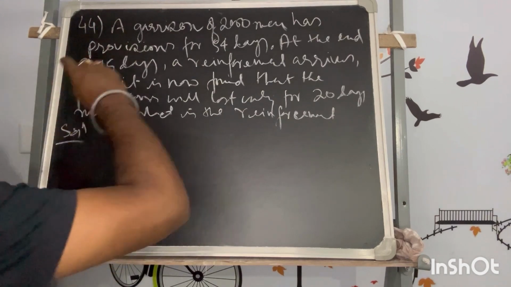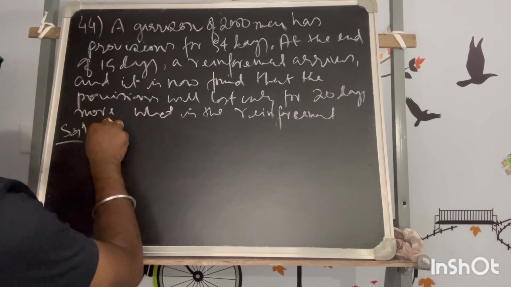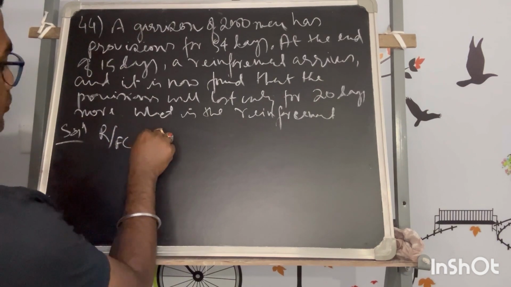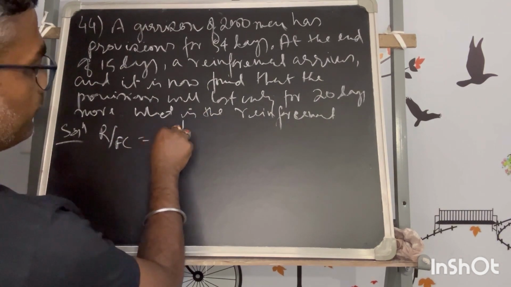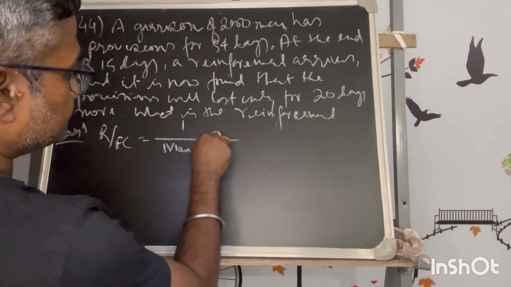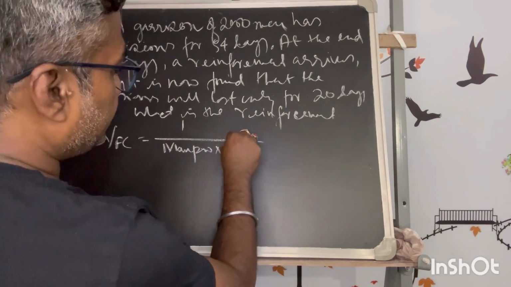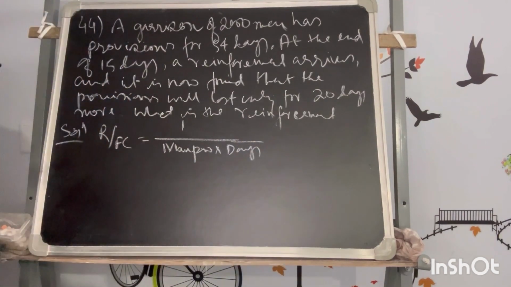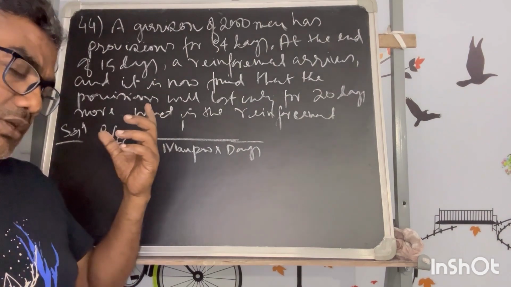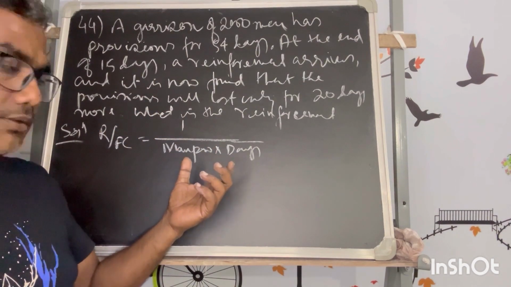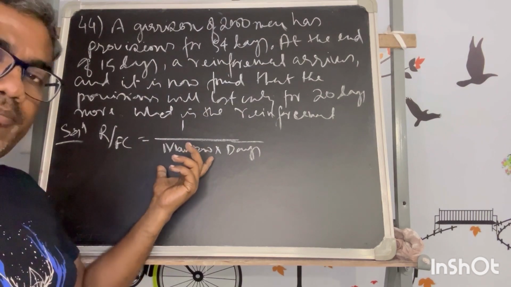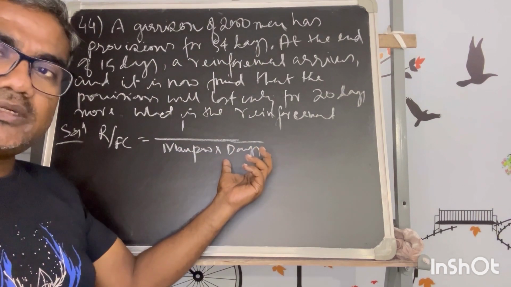So the rate of food consumption will be the complete food upon the manpower into the days. The same way as we calculate for work being done, complete work means complete food, with the manpower engaged and the number of days they are taking the food.